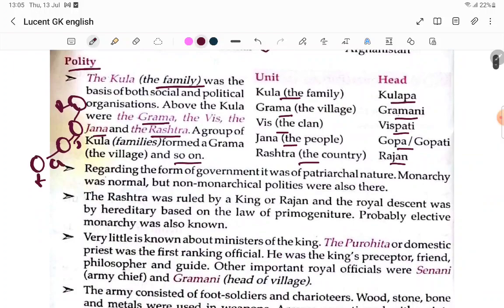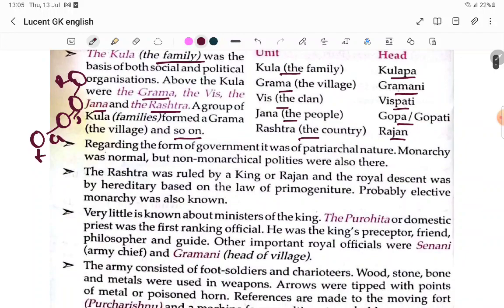Regarding the form of government, it was of a patriarchal nature. Monarchy was normal, but non-monarchical politics were also there. The Rashtra was ruled by the king or Raja, and the royal descent was hereditary, based on the law of primogeniture. Probably elective monarchy was also known.